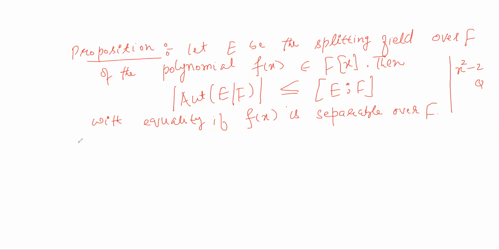So the proof is a bit lengthy, but we will be using the previous results in order to arrive at this.